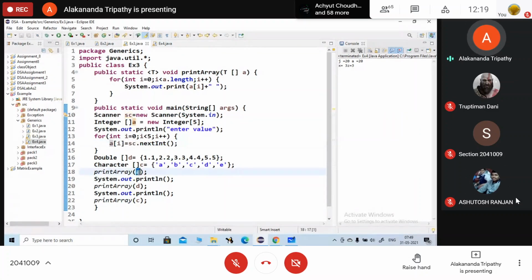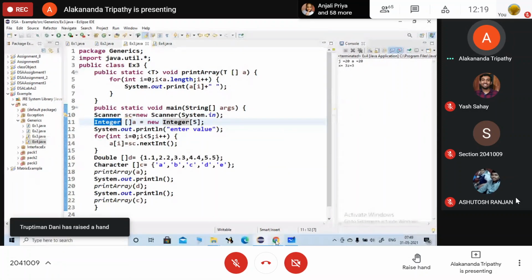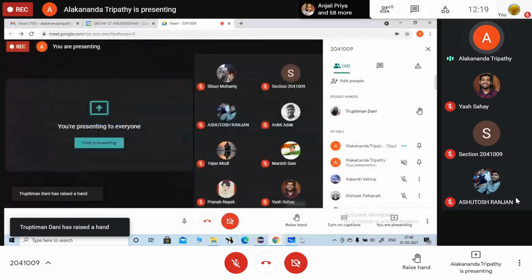So whenever I am calling the function, integer means base type is converted to which type? Object type. So this is autoboxing. Then here, object type is converted to which type? Here it is just showing the value, so it is going from object type to base type. It is unboxing. So whenever you are going to use the generic concept, we always use which class? Wrapper class. Instead of the base type, we use the wrapper class in the case of generics.